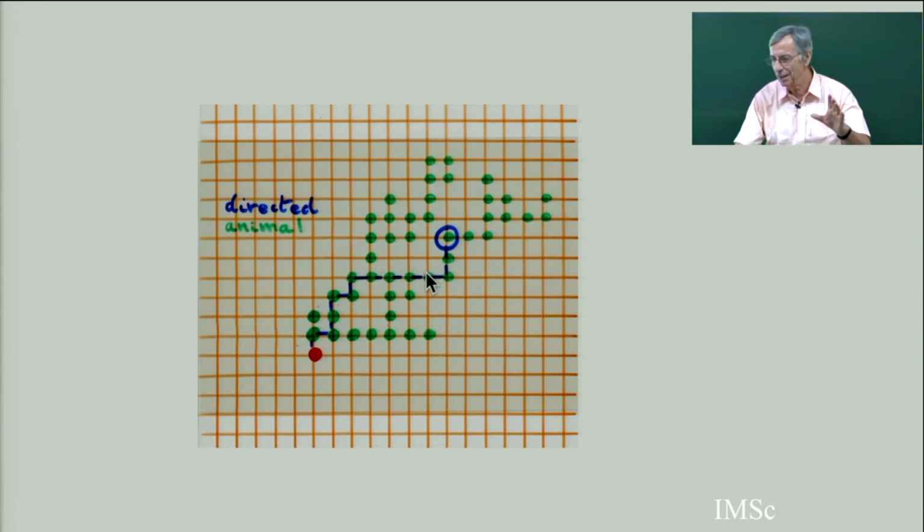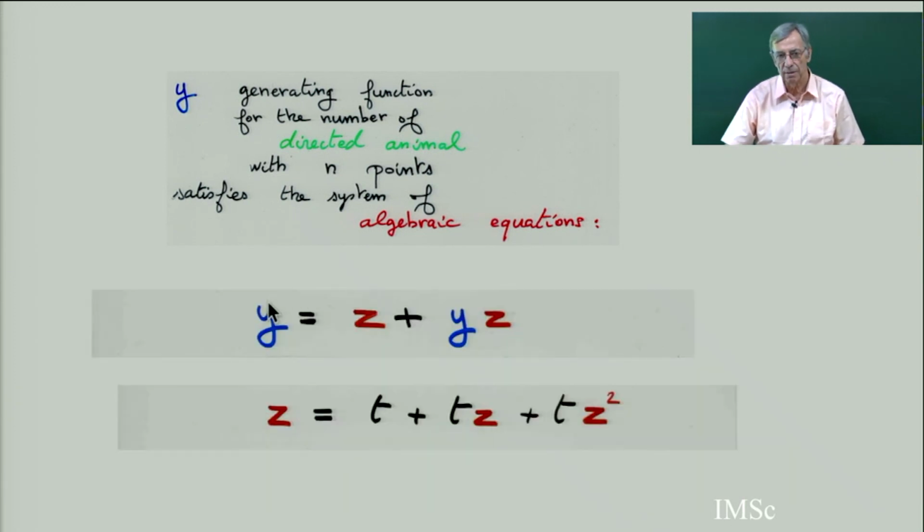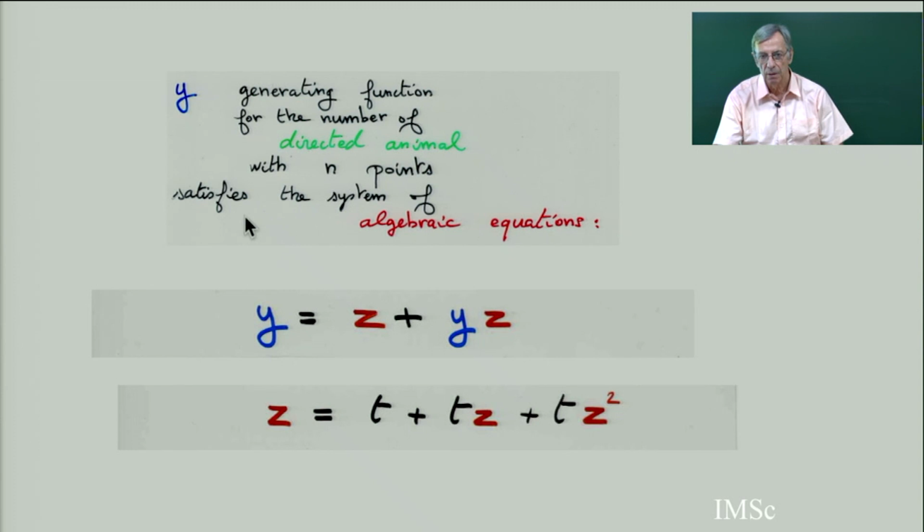For example, a Ferrer diagram is a directed animal with no hole. It's very compact, but you can have a directed animal like trees, everything. And there is a nice generating function. It's an algebraic generating function. And we have seen in part 1 that directed animal satisfies this algebraic equation. If I get y, the generating function for such animal, it satisfies this equation, where z satisfies this algebraic equation.